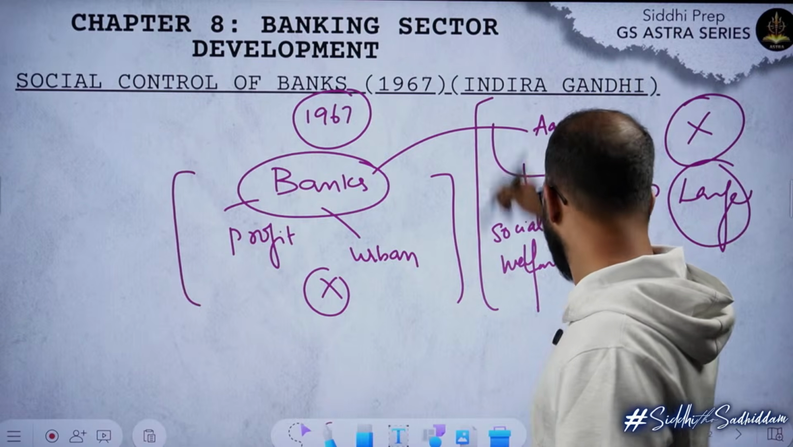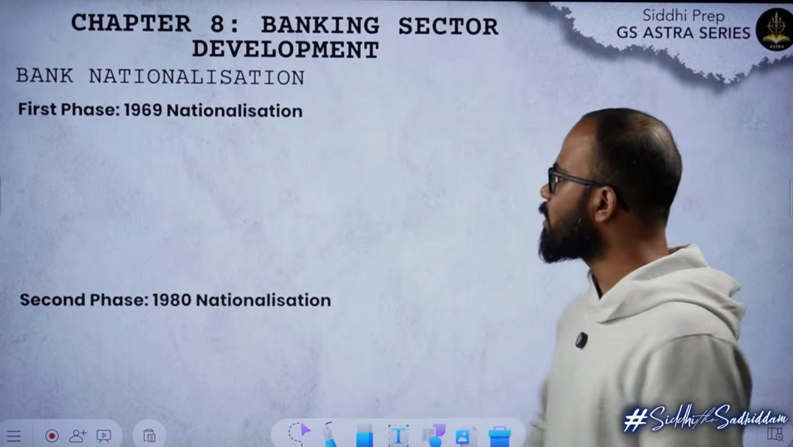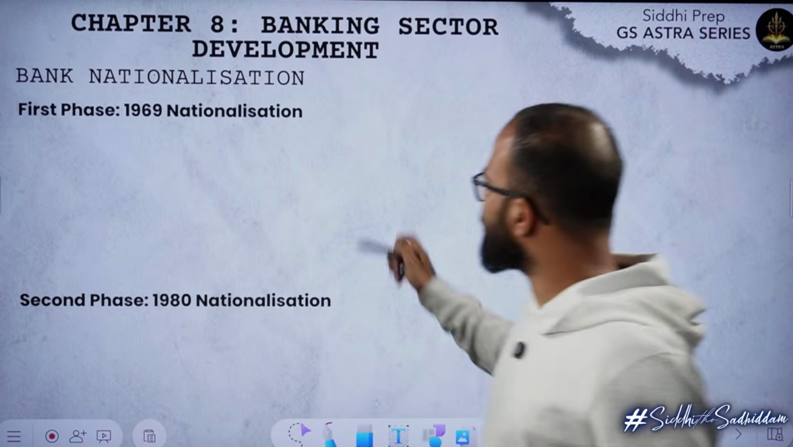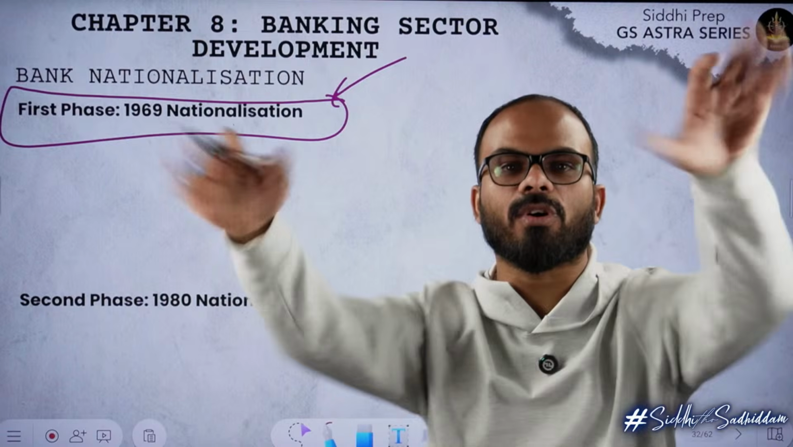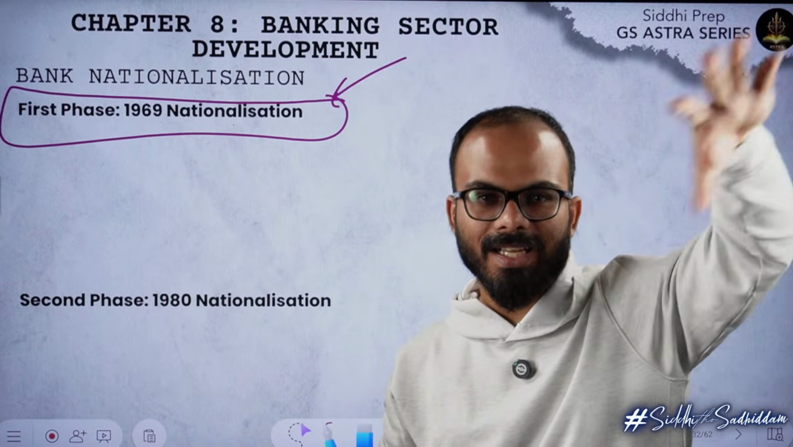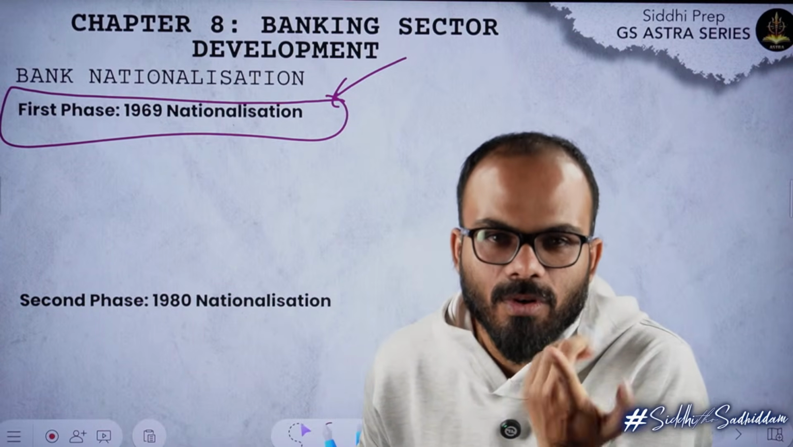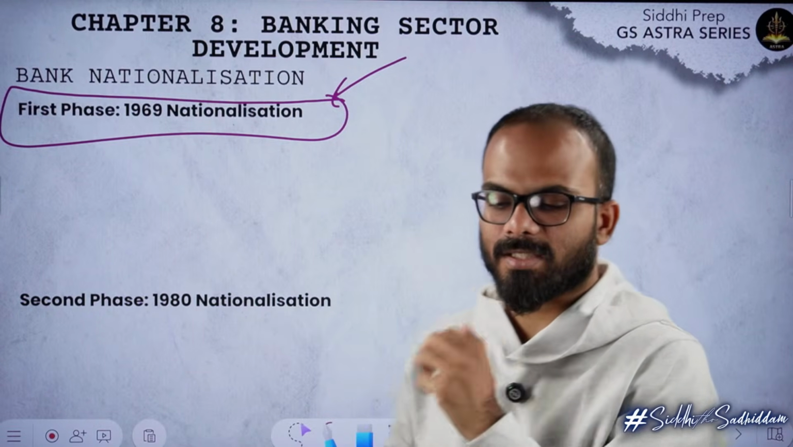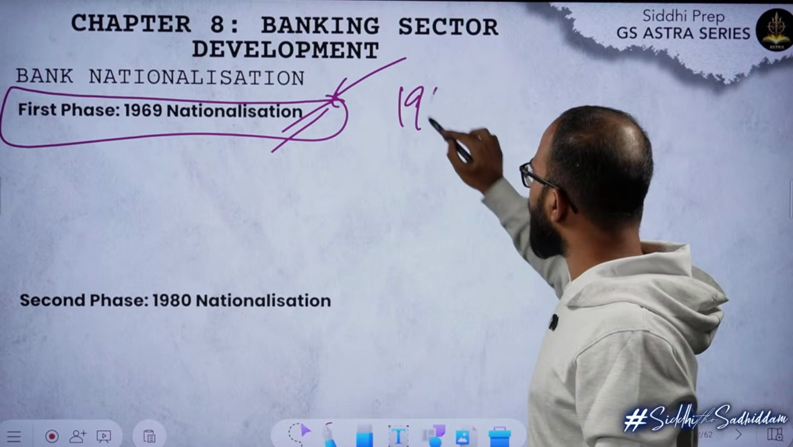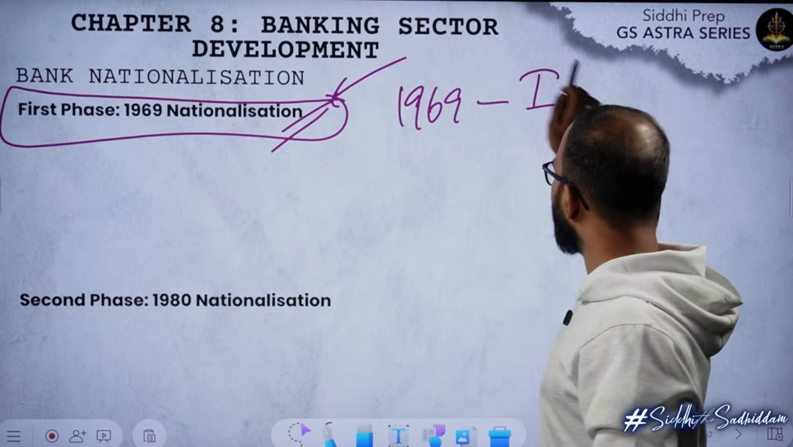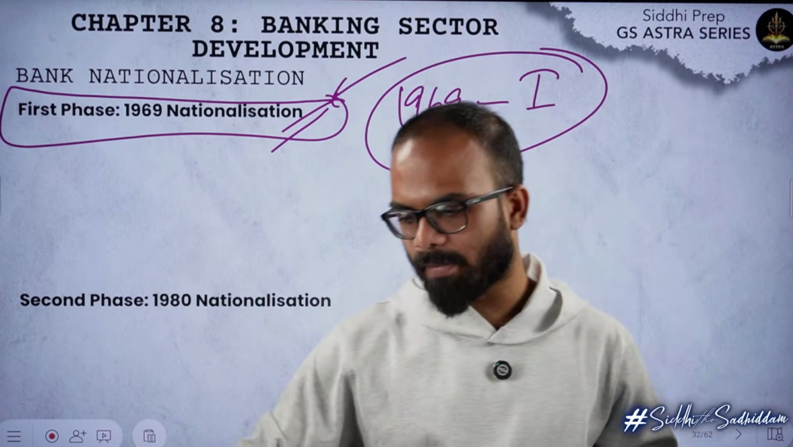But what happened was, banks were not ready to listen to her, or banks did not listen to her. So going ahead, in 1969 she said, go to hell all of you, I own all the banks. Literally she said, I am going to own all the banks. Every private player, from tomorrow, you don't own your bank anymore. This process is called nationalization, and nationalization happened in the year 1969. This is phase 1 of nationalization. They will ask you, when did nationalization happen in the first place?